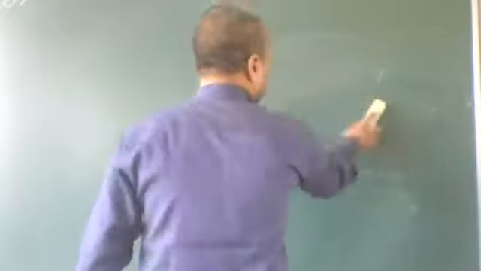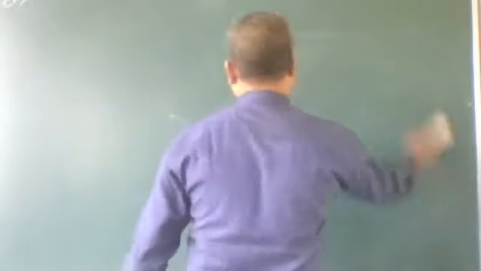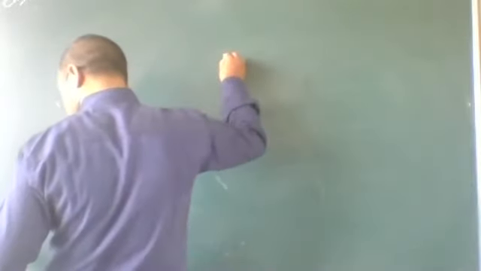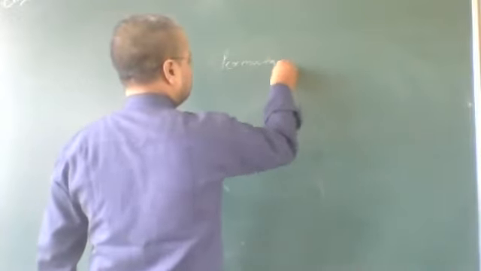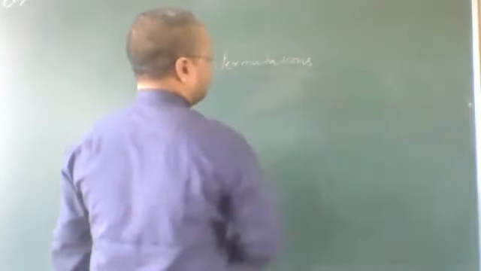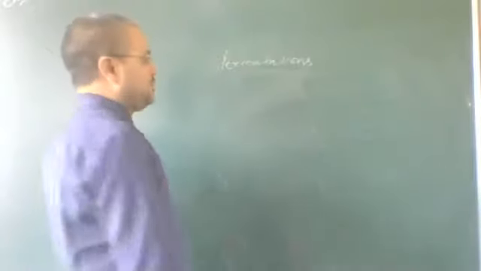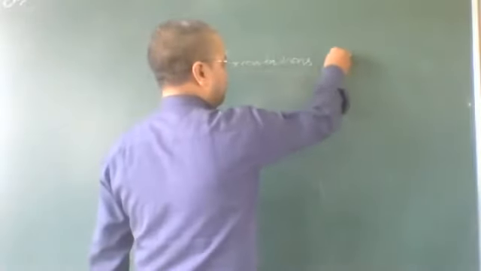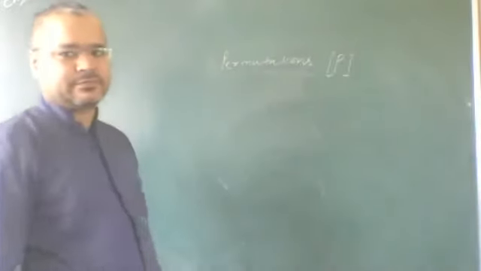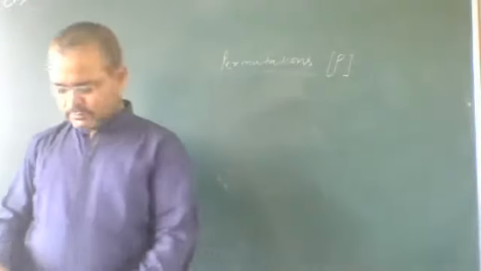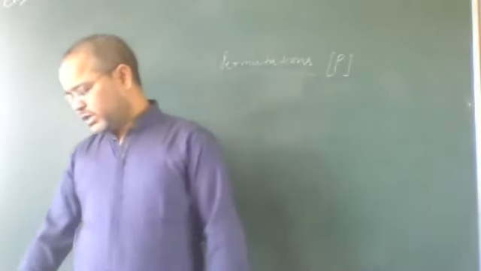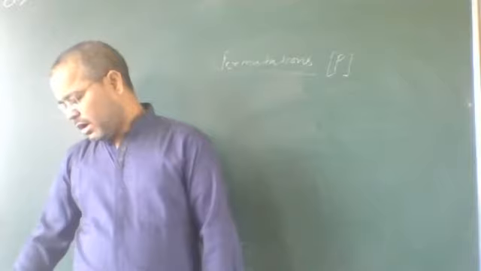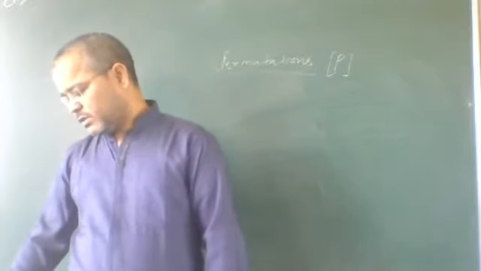Permutation. Permutations. Simply, it is represented by capital P. Each of the arrangements which can be made by taking some or all of a number of objects is called permutation.